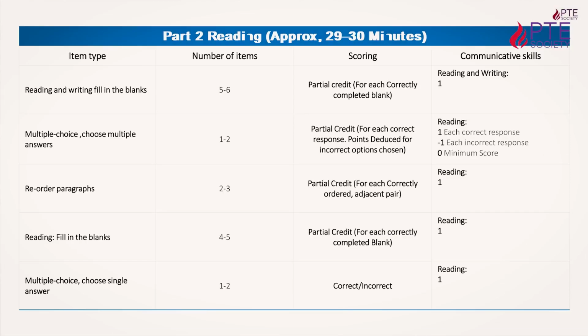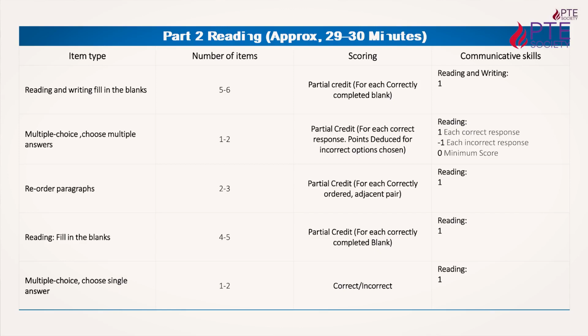Then the next item is reorder paragraph, that is called jumbled paragraph also. We can say reorder paragraph or jumbled paragraph. There will be 5 to 6 lines in front of you, and you have to put them in the right order, right? These will be 1 to 2 items, and if there are 6 lines, it means this question is for 5 marks, because you are getting the marks for pairs. So pairs are very much important in this part, right? The next item after the reorder paragraph is reading, fill in the blanks.